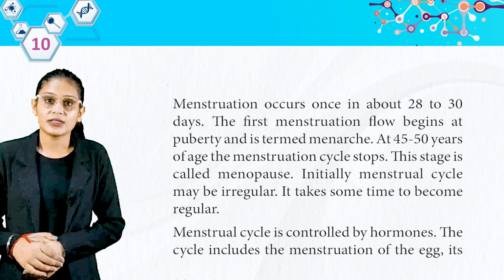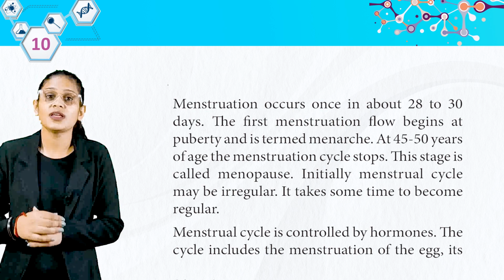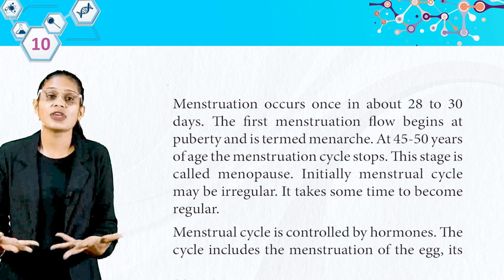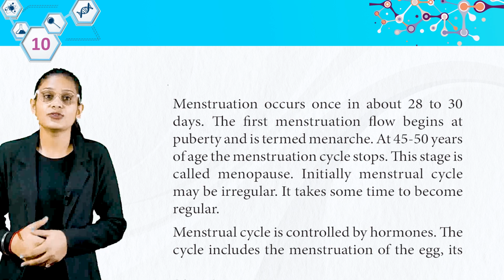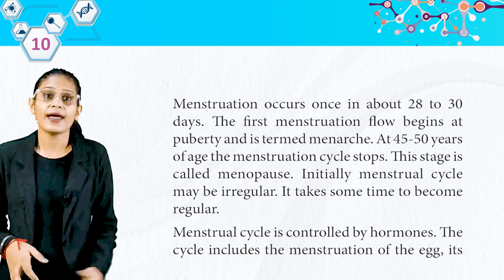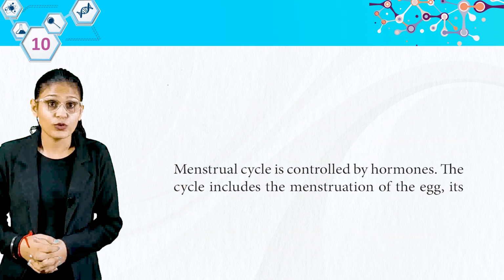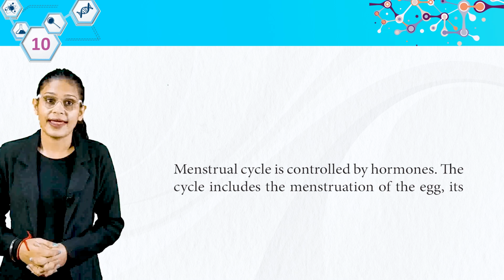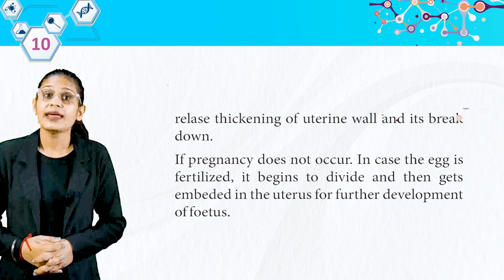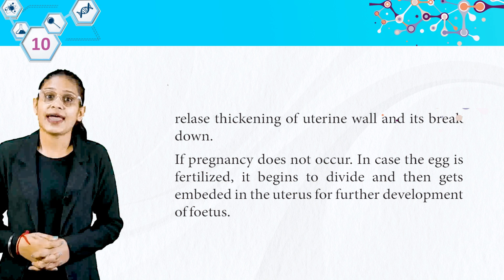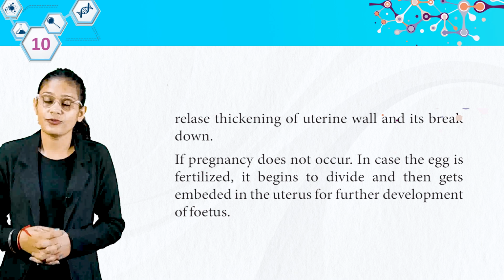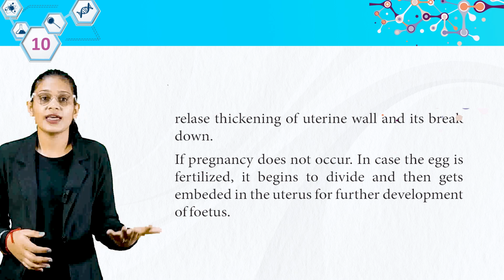So students, if we talk about females, the puberty age of females is 10 to 12 to 45 to 50 years. During that time, many changes come in their body. The menstruation cycle starts from the age of puberty, and at the age of 45 to 50 years it stops. Now we have, the menstrual cycle is controlled by hormones. The cycle includes the maturation of the egg, its release, thickening of the uterine wall, and its breakdown. If pregnancy does not occur... in case the egg is fertilized, it begins to divide and then gets embedded in the uterus for further development of the fetus. So students, all these changes happen in the female body.